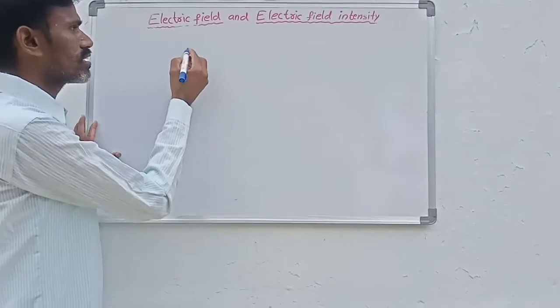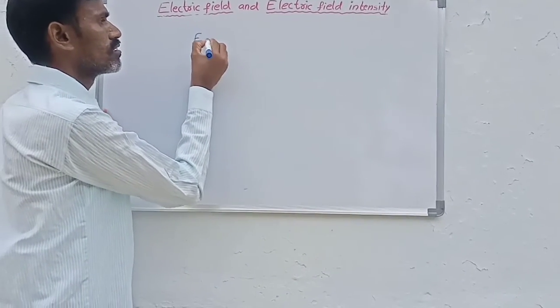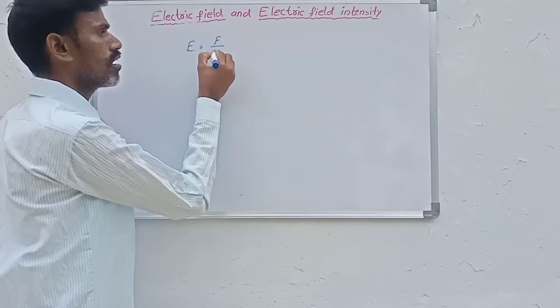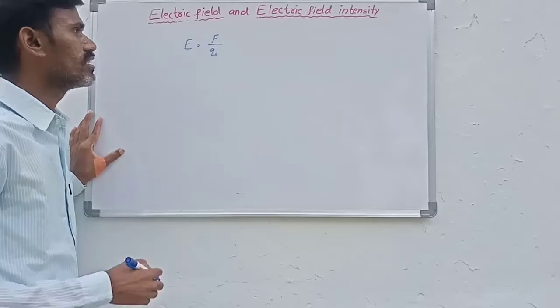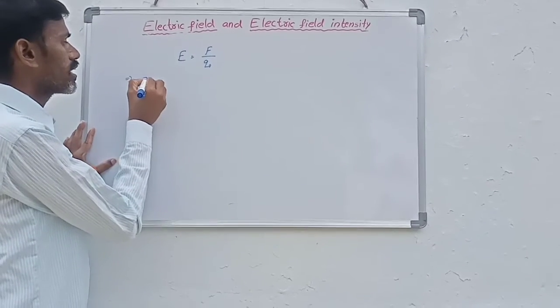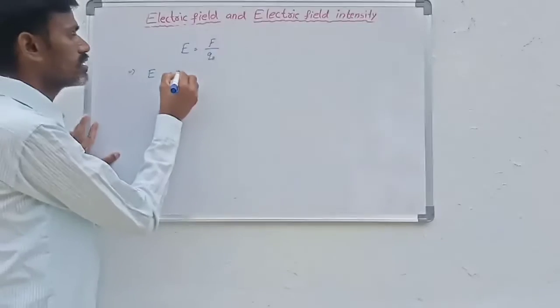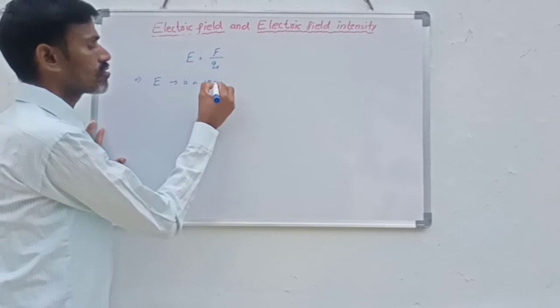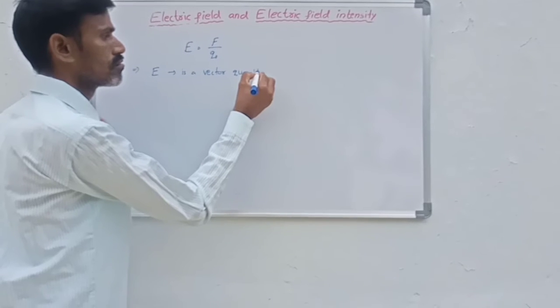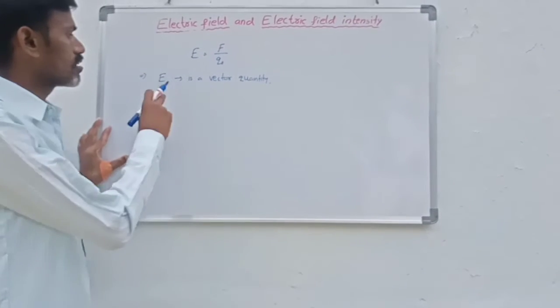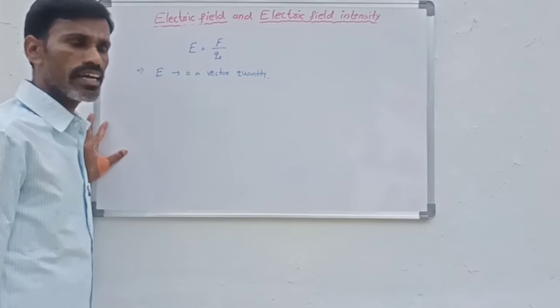The force on a unit positive charge in an electric field is taken as electric field intensity. Here E is a vector quantity, so E has magnitude and direction also.